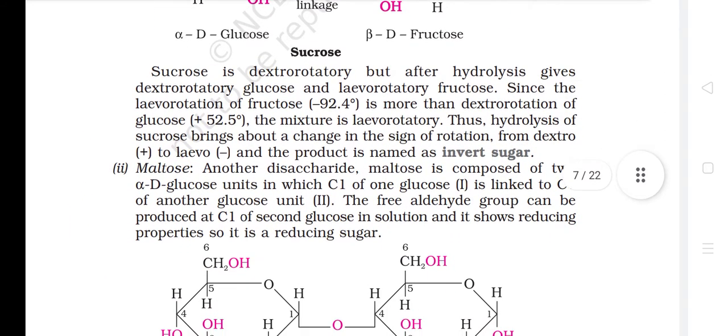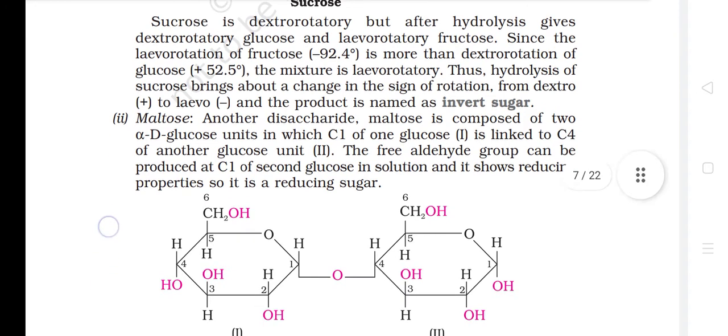Sucrose is dextrorotatory, but after hydrolysis it gives dextrorotatory glucose and levorotatory fructose. Since the levorotation of fructose (-92.4°) is more than the dextrorotation of glucose (+52.5°), the mixture is levorotatory. Thus, hydrolysis of sucrose brings about a change in the sign of rotation from dextro (+) to levo (-), and the product is named invert sugar.